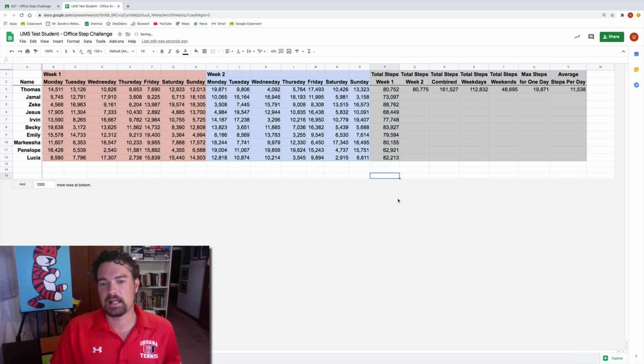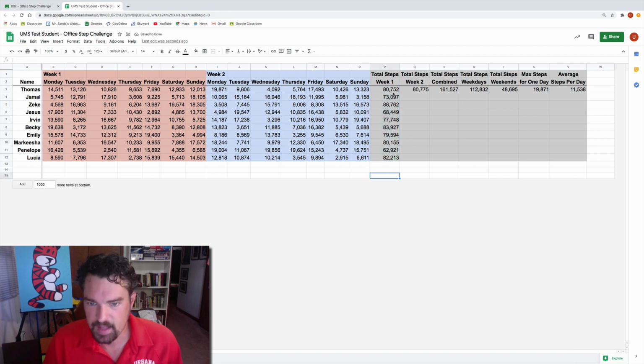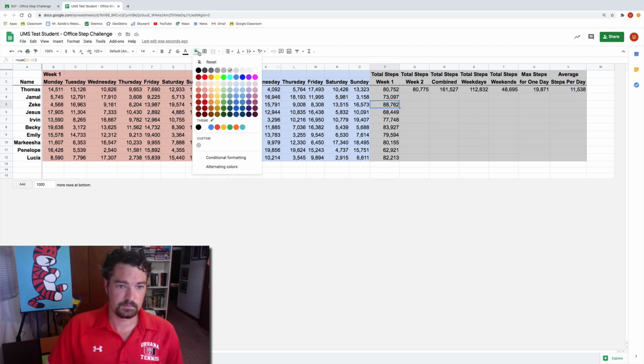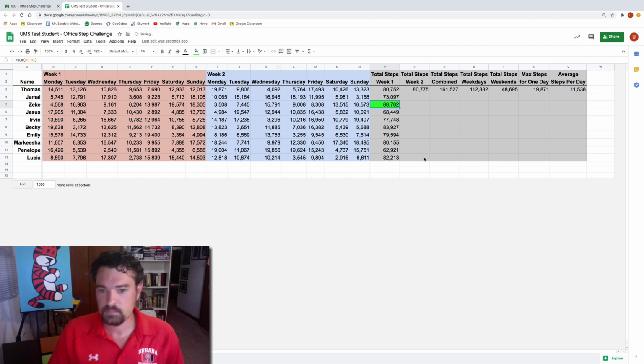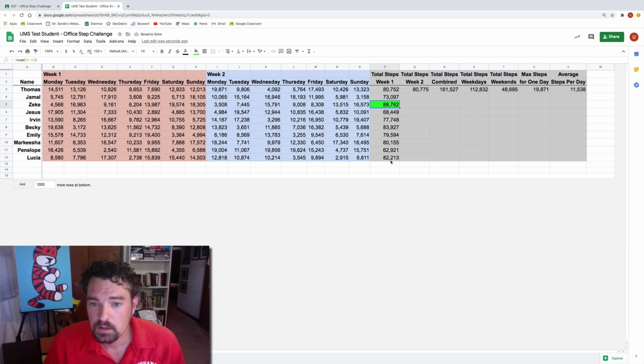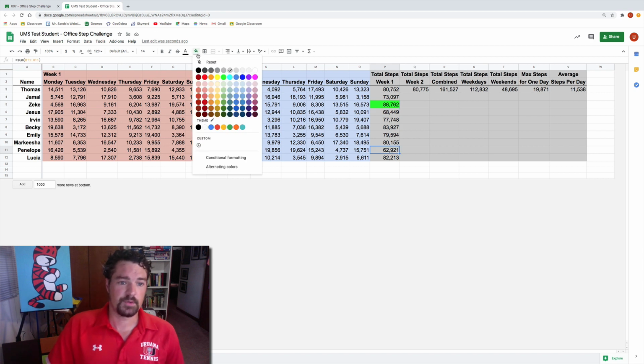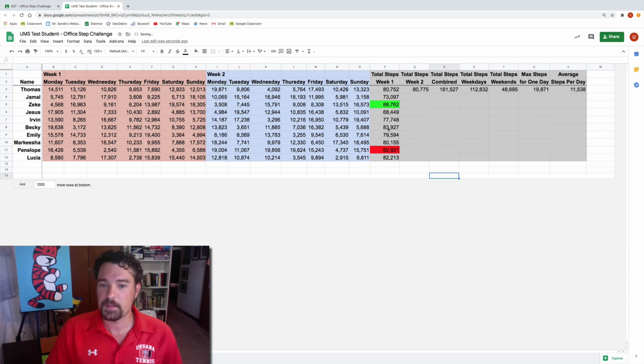This is how you would highlight the highest and the lowest. So the highest looks to be 88,000. So that would be our highest. And then if we check lowest, 62,000. We'll do red for low. That appears to be our highest. That appears to be our lowest.